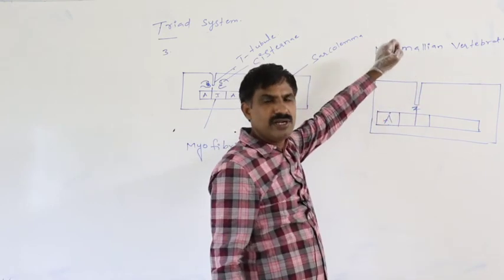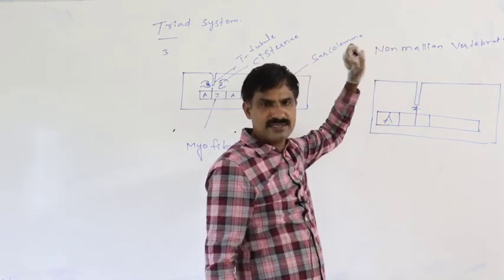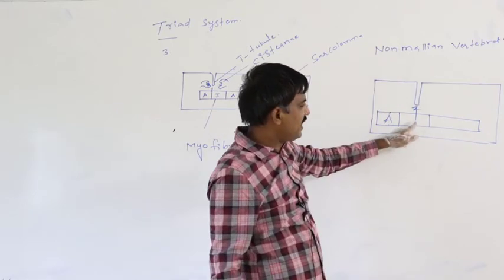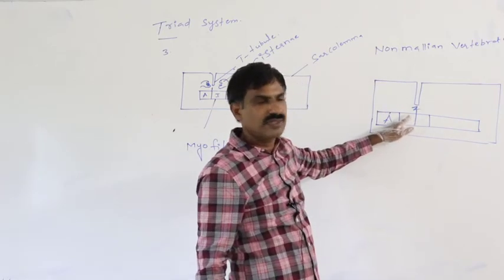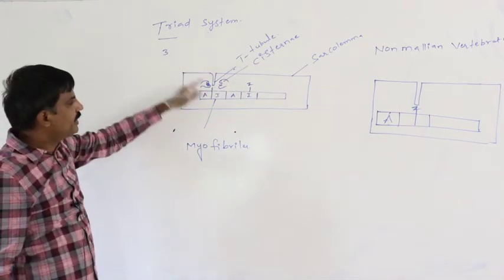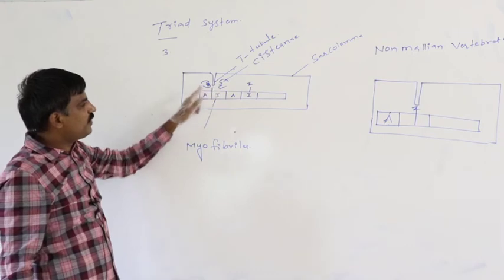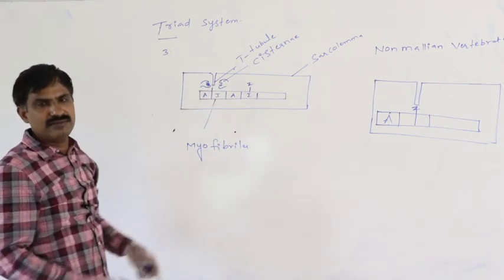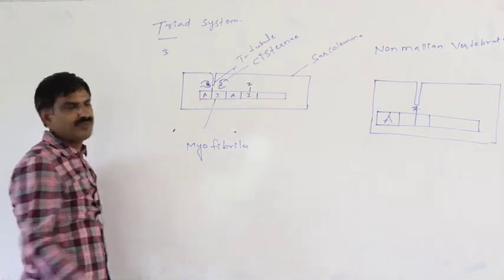In the case of the non-mammalian vertebrates, T-tubule formation takes place at the Z line, but in the case of the mammalian vertebrates, T-tubule formation takes place at the junction between the A and I band. This is the slight difference.